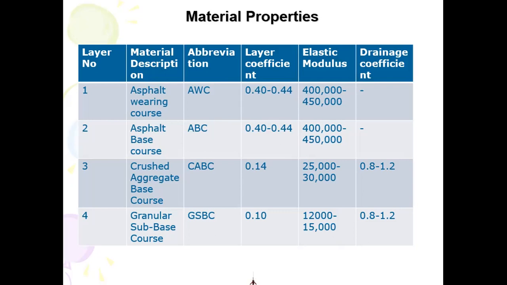And then if we go on to calculate the value of the subbase, we'll plug in the value of the subgrade.